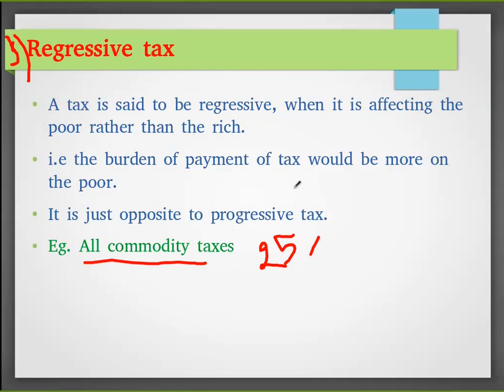The rich people will not face any problem, but the poor people will. A tax is said to be regressive when it is affecting the poor rather than the rich. The burden of payment will be more on the poor. It is just the opposite of progressive tax. So the common people, the poor people, will get affected.